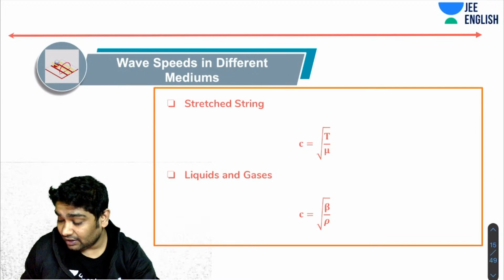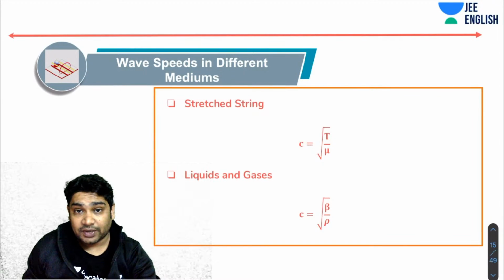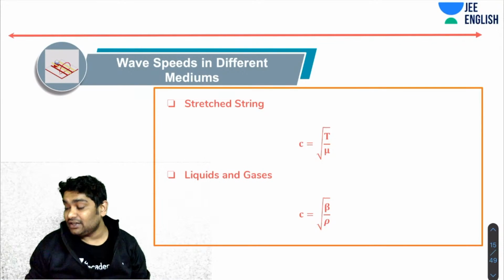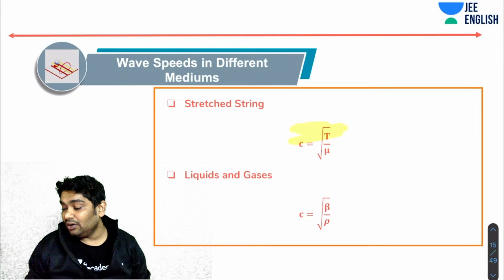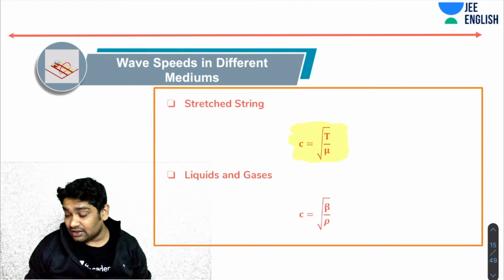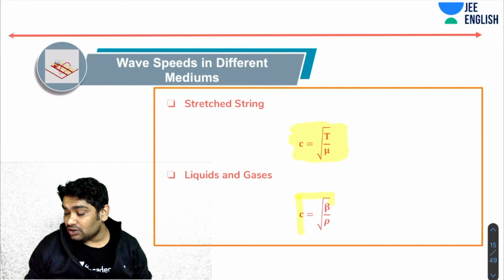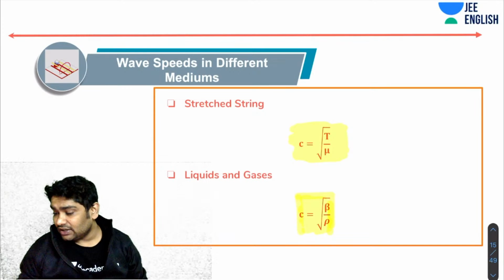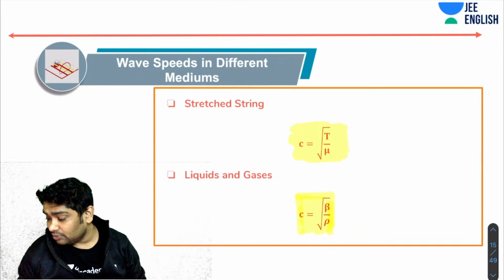Okay, so in a stretched string, the speed of a wave is given as c equals root of T over mu. Again, a very important formula that you must remember. For liquids and gases, the formula becomes c equals root of beta over rho, where beta is the bulk modulus and rho is the density. Let's just write down the terms also.